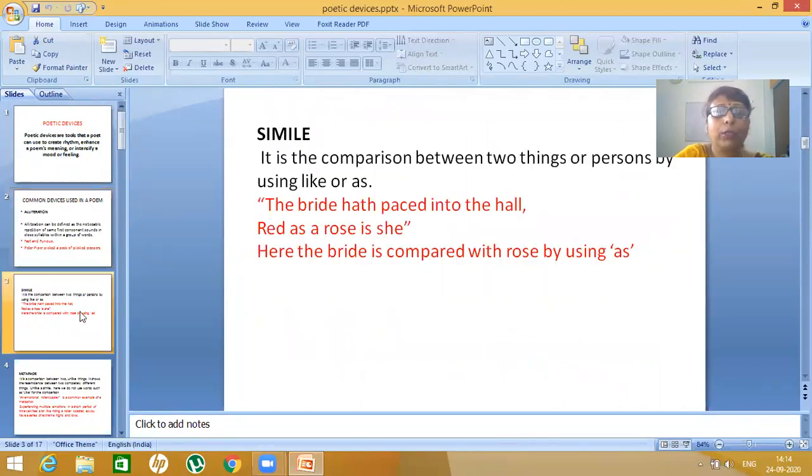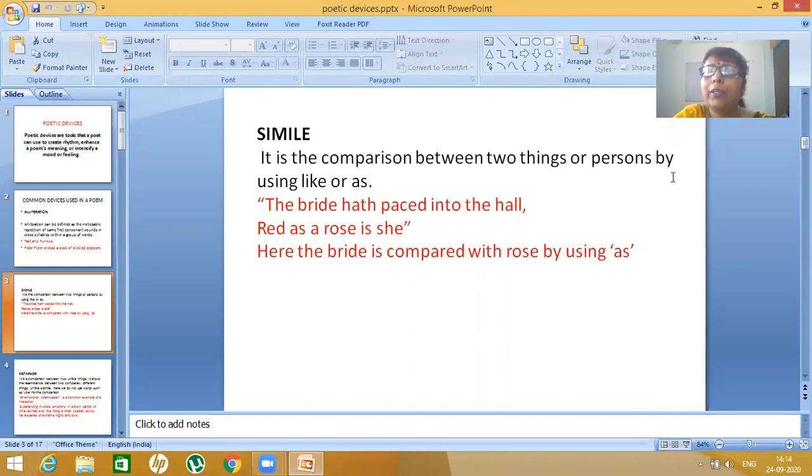Next, very important, simile. Simile is a figure of speech of comparison between two things or persons by using the words like and as. So it is very obvious, very explicit, when the comparison is made by using the words like and as, it is a simile. See the example over here. The bride hath paced into the hall, red as a rose is she. Here the bride is compared with a rose by using the word as. So it is a simile.